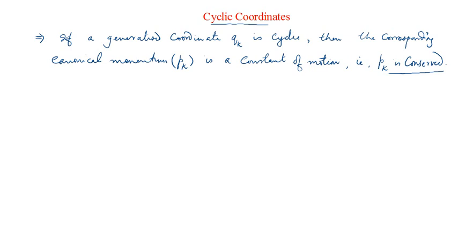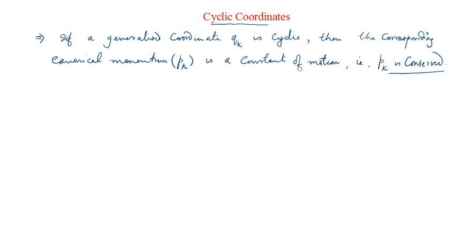Okay, so in the same way, conservation laws play a critical role in the analysis of physical systems. The Lagrangian analysis of a system helps us identify the quantities which are conserved, and that is one of the advantages of Lagrangian mechanics.